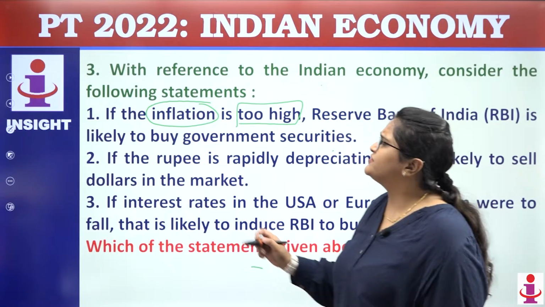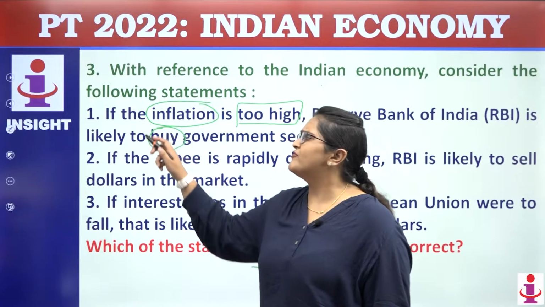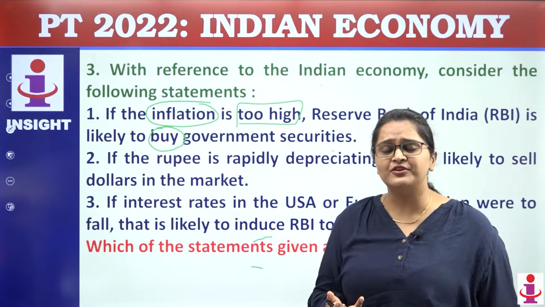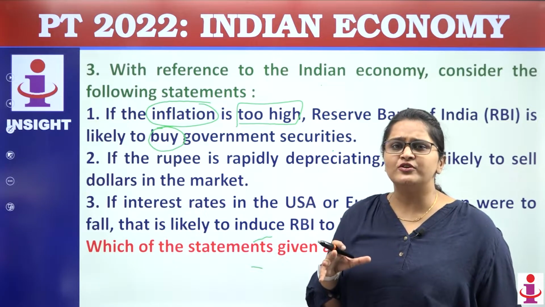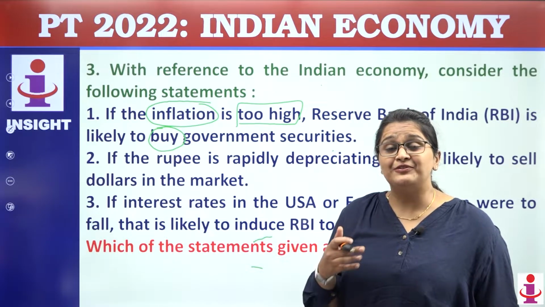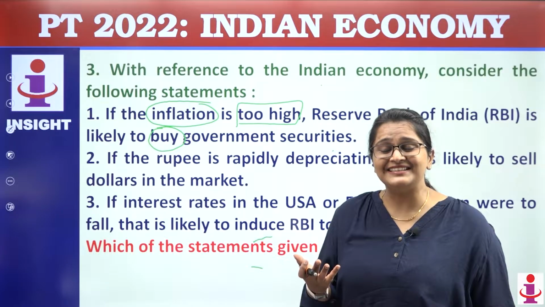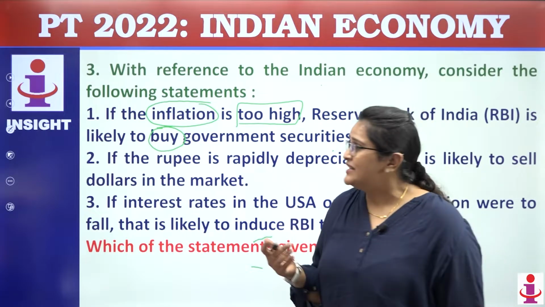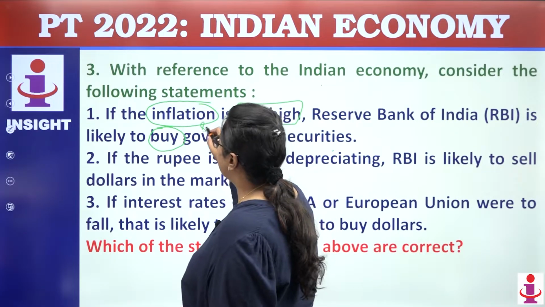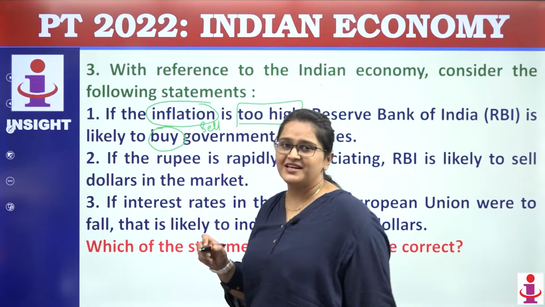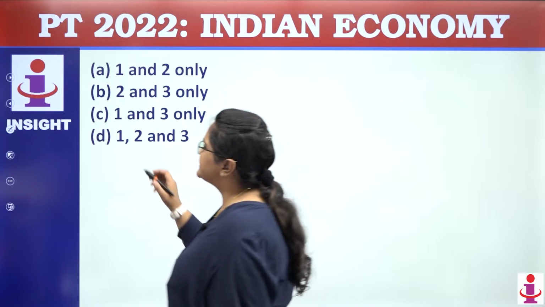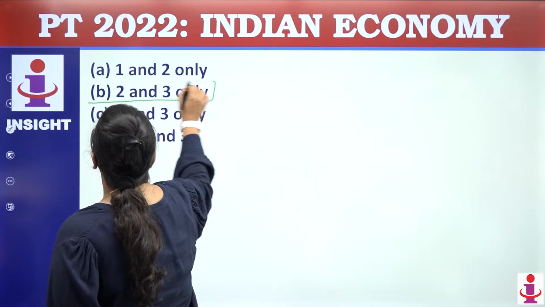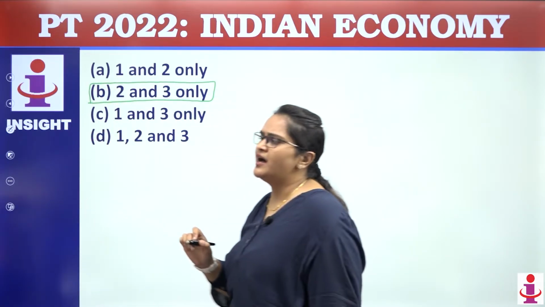Do you think that if the inflation is high, the Reserve Bank of India will buy government securities? If the Reserve Bank of India buys government securities, what will happen? It will lead to more inflation, right? And it will create more problems. Here, if it were sell, then this option would be correct. Again on the basis of elimination, the answer will be B, that is, 2 and 3 are correct.